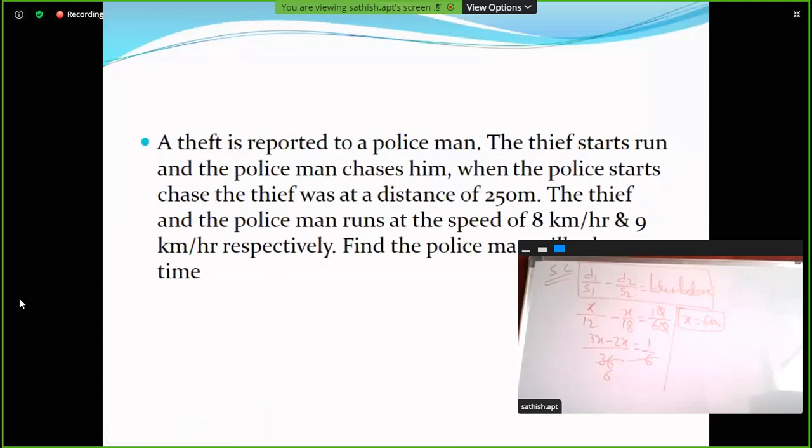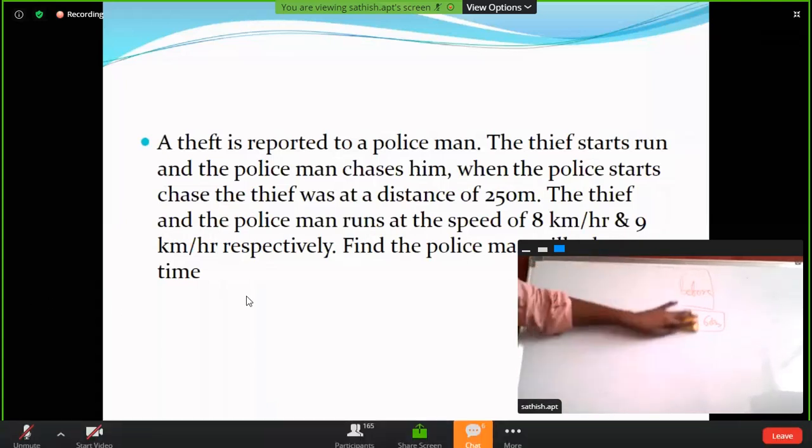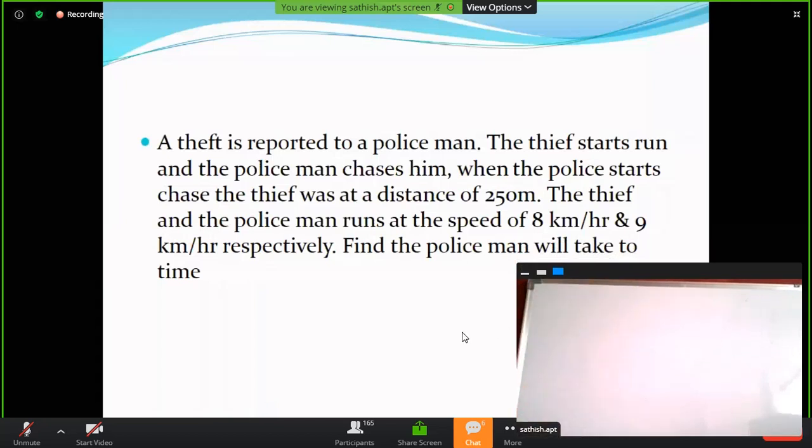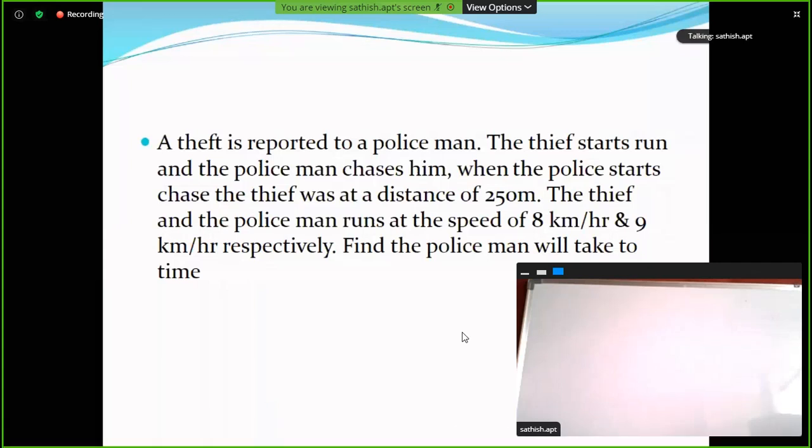Next question. This is a very interesting question. A theft is reported to a policeman. The thief starts to run and the policeman chases him. When the policeman starts the chase, the thief is at a distance of 250 meters. The thief and the policeman run at 8 kilometers per hour and 9 kilometers per hour respectively. Find the distance at which the policeman will take him into custody, and the time taken.